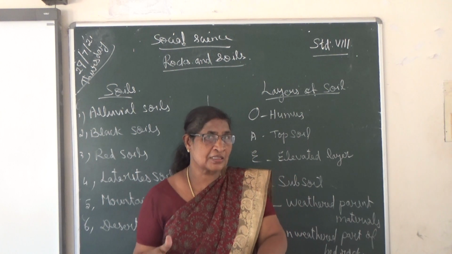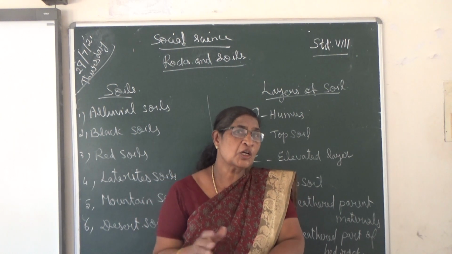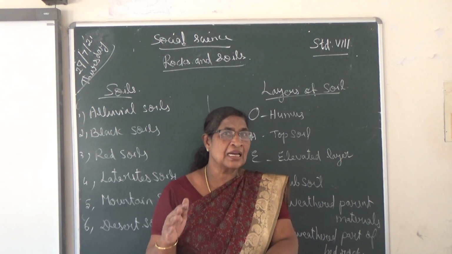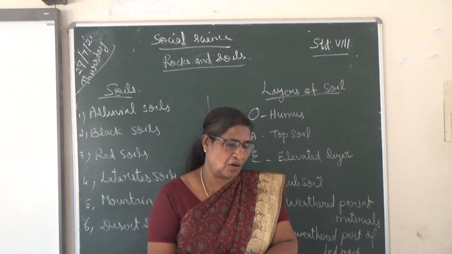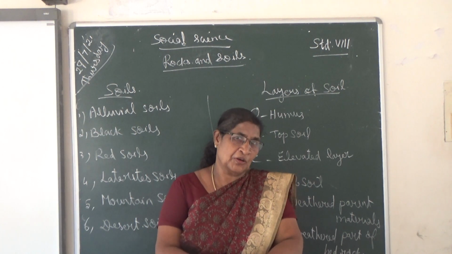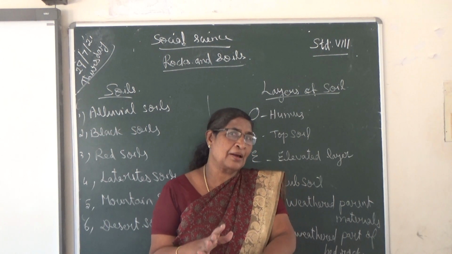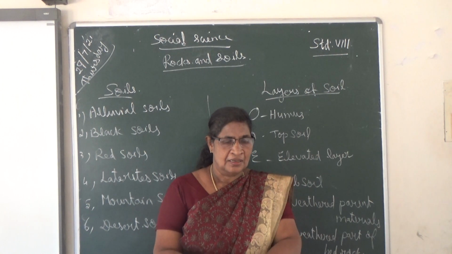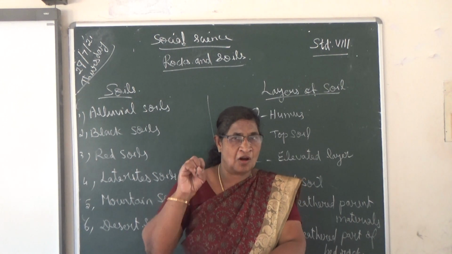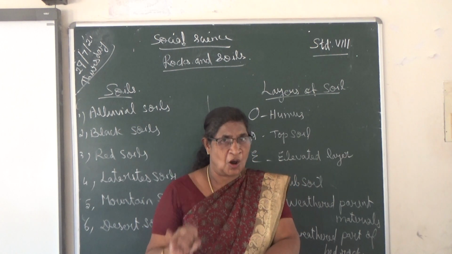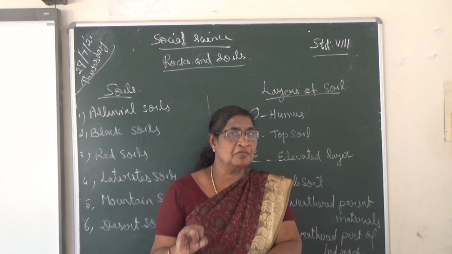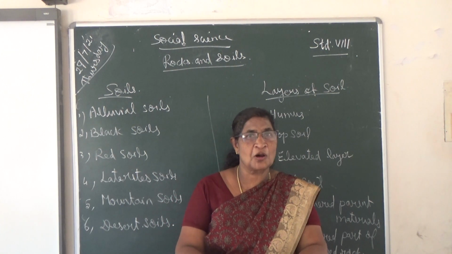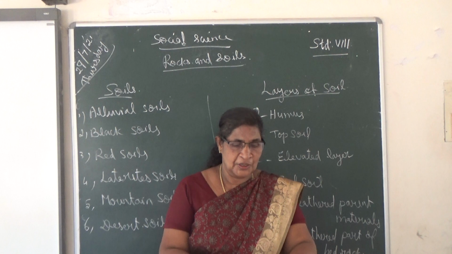What is erosion? The process of removing the top fertile soil is called erosion. Mostly erosion happens by water and wind. So soils are formed from rocks through weathering and erosion.